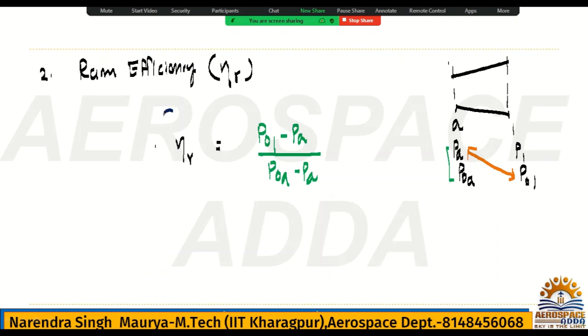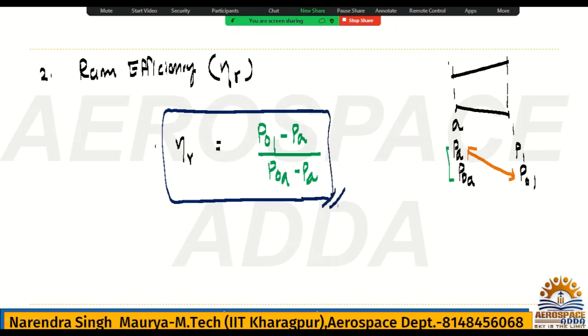Okay, this is very important. This is called RAM efficiency. Both are very important and questions are asked from both. All right.